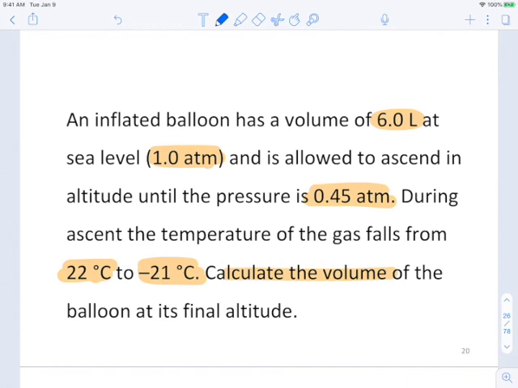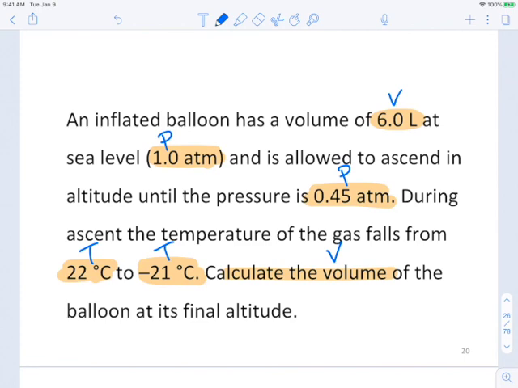So first, let's go in and mark these with our variables. So this is volume. This is pressure. Here we have more pressure. Here we have temperature. Here we have another temperature, and we're going to be asked to find the volume.